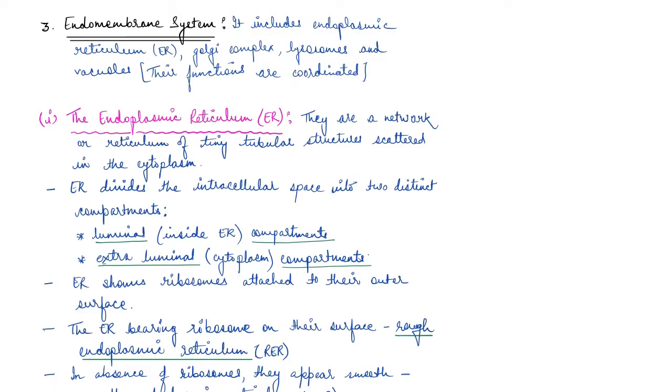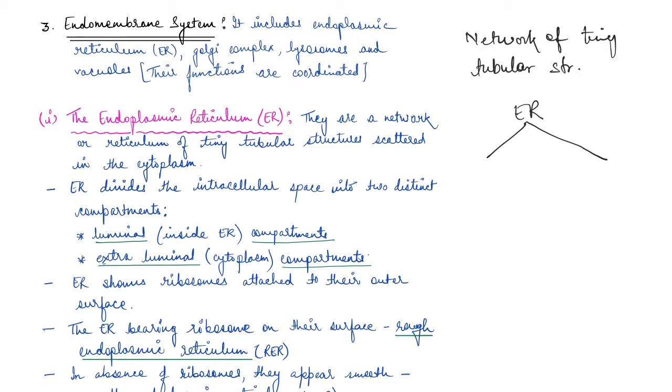So these are basically a network of tiny tubular structures, and these structures are scattered in the cytoplasm. That is why the endoplasmic reticulum divides the intracellular space, the space inside the cell, into two distinct compartments.